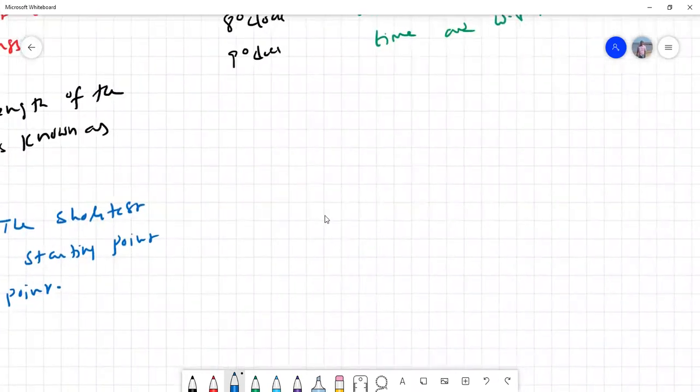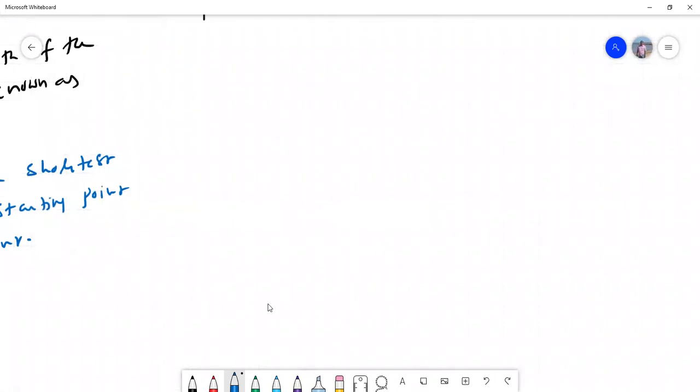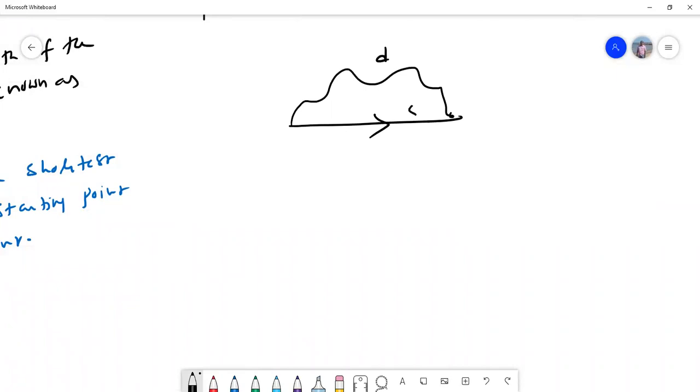Now we need to have some more comparisons between distance and displacement. Very, very important. The first and foremost point is that distance can never be negative or zero.